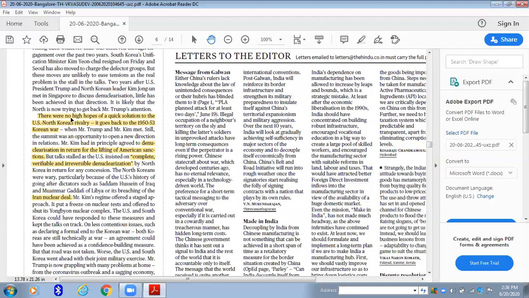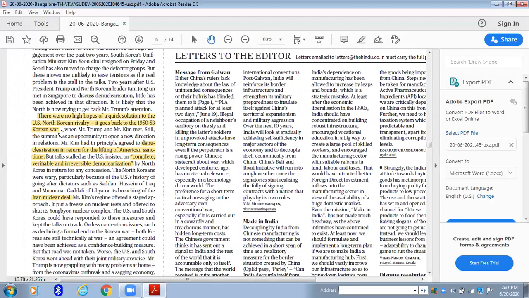No hopes of quick resolution to US North Korea rivalry. It goes back to the 1950 to 53 Korean War. This is very, very important. That's what I told you. Whenever you read an article on international relations or about differences between countries, see what the basis of that difference was, whether it was a war, a river, or a geographical area. And this article is taking the 1950 to 53 Korean War into picture.